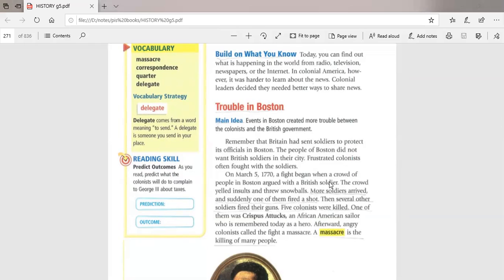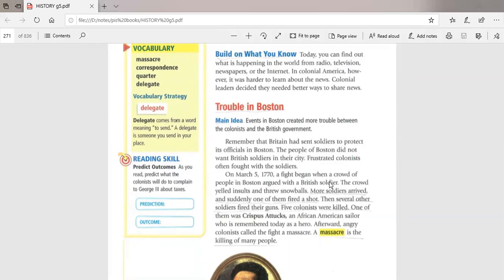So on March 5, 1770, a fight began when a crowd of people in Boston fought with British soldiers. The crowd started to yell and throw snowballs. But when the soldiers arrived, suddenly one soldier fired a shot. Boom, boom. So what happened? Several other soldiers also fired their guns. And then imagine this event, it's something like a killing of many people, or something like a massacre.